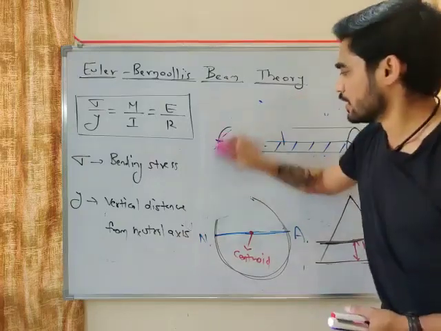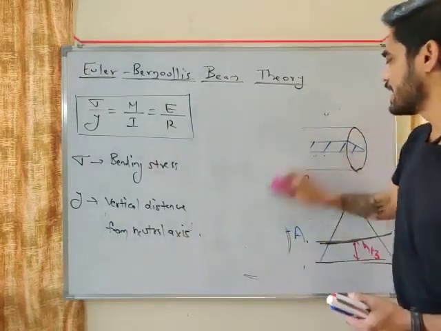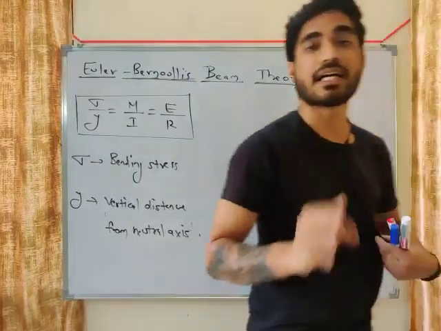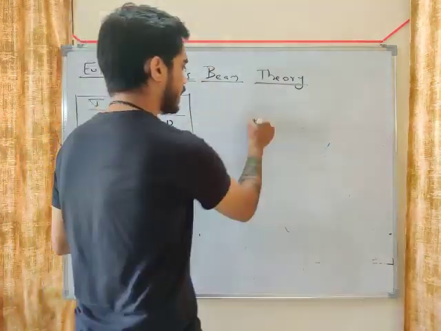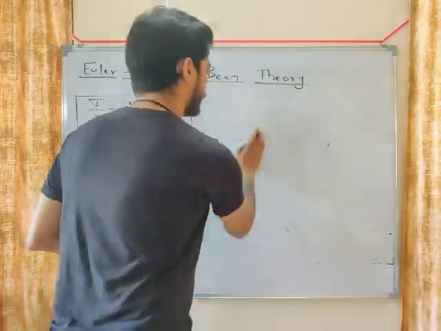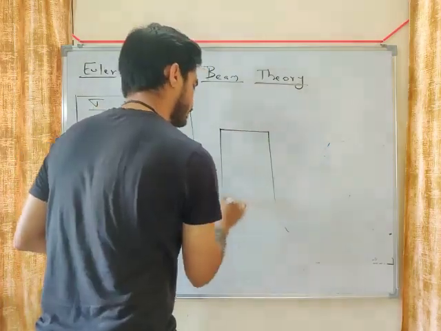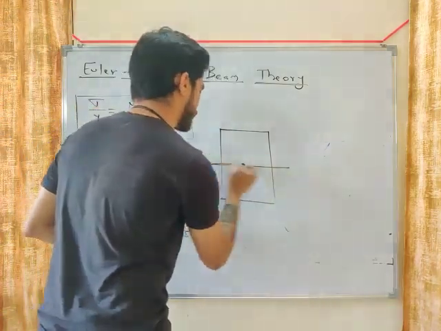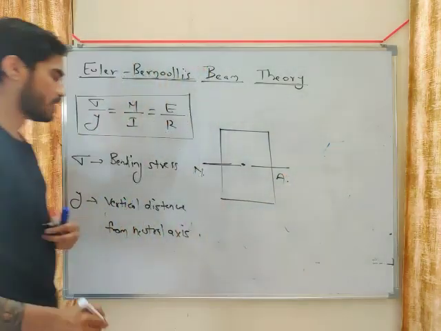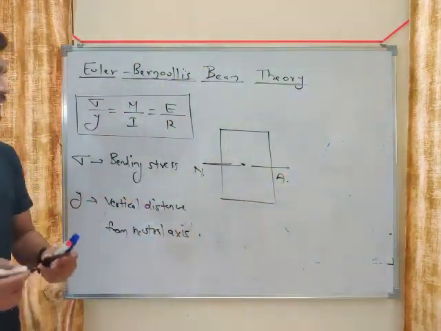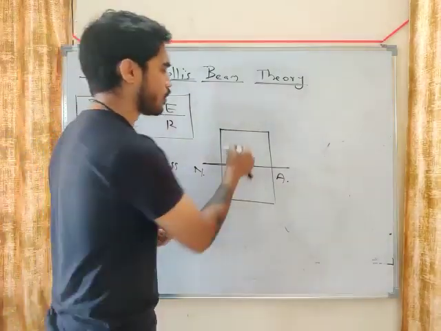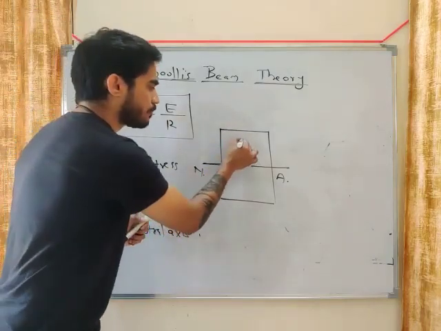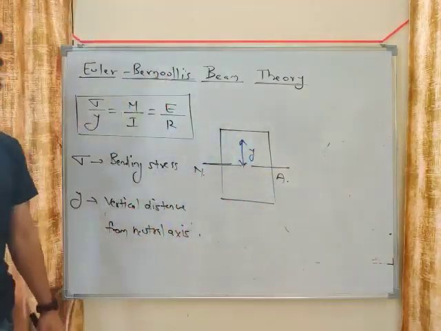Okay. All right. Now what is y? y is the vertical distance from the neutral axis. For example, let's say you have a rectangular beam. The centroid of the rectangle will be again at the center. So this is the neutral axis. So what is y? It is the vertical distance from the neutral axis. Let's say you want to calculate sigma at this point. So y will be this distance.